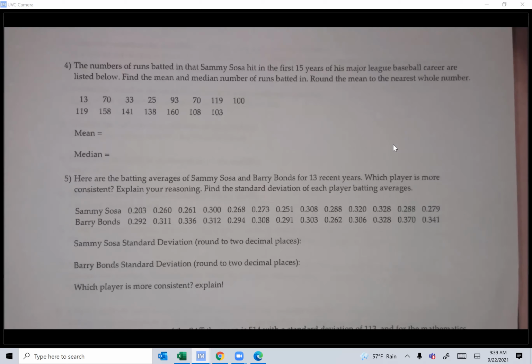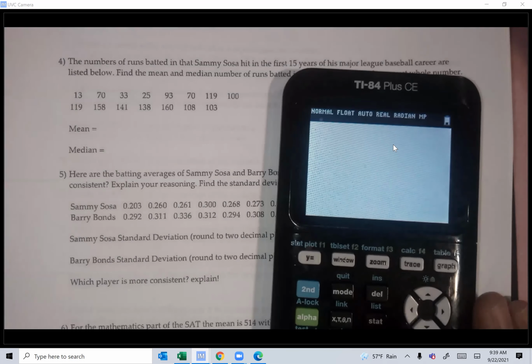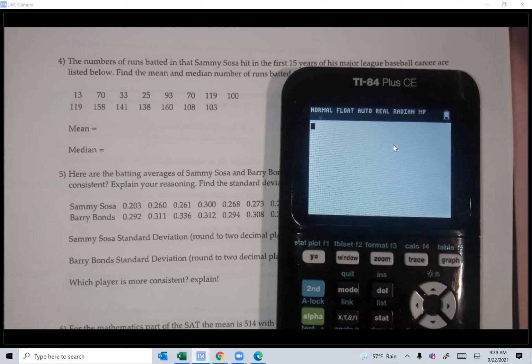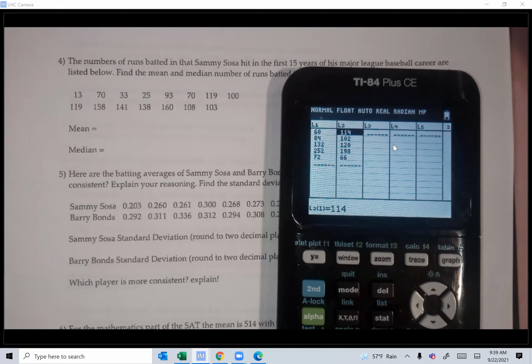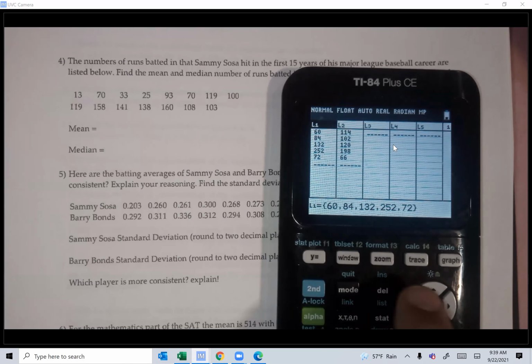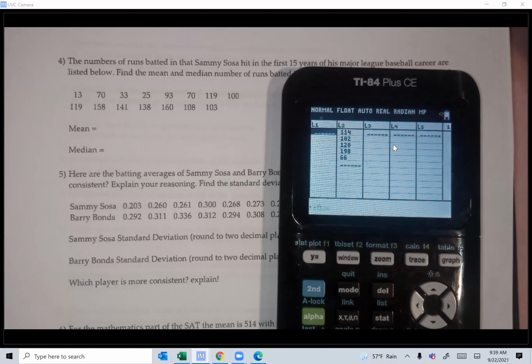Okay, guys, we're going to go to the calculator, and I'll show you how to do this again. You're going to go to STAT, Edit. If you have something in L1, you clear it, guys. Just move the cursor to L1, clear, enter, and enter the data. So let me enter them.